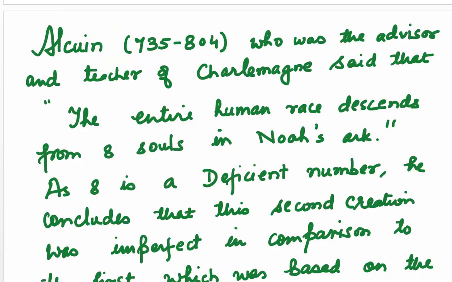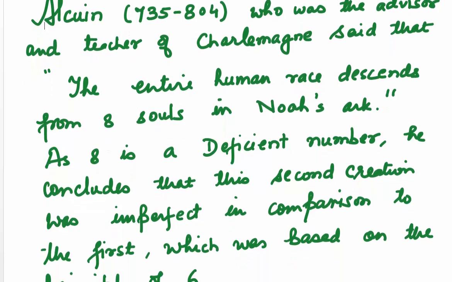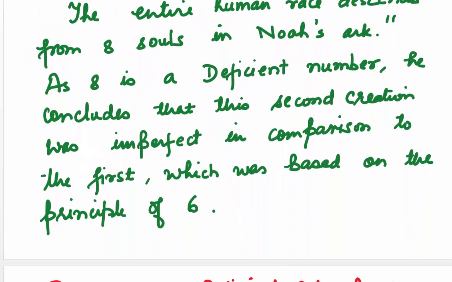Deficient numbers have been in use since ages. Alcuin, who was the advisor and teacher of Charlemagne, said that the entire human race descends from 8 souls in Noah's Ark. As 8 is a deficient number, he concludes that this second creation was imperfect in comparison to the first, which was based on the principle of 6. And you already know that 6 is a perfect number.